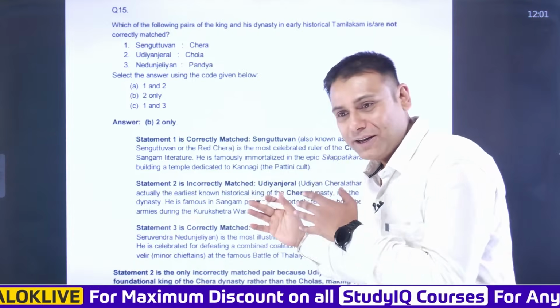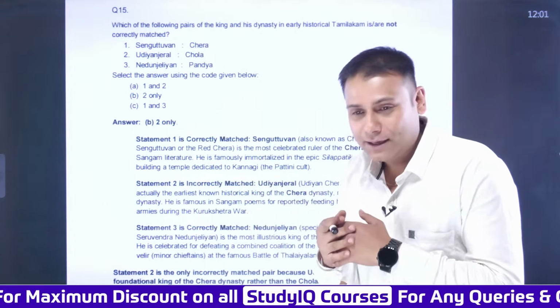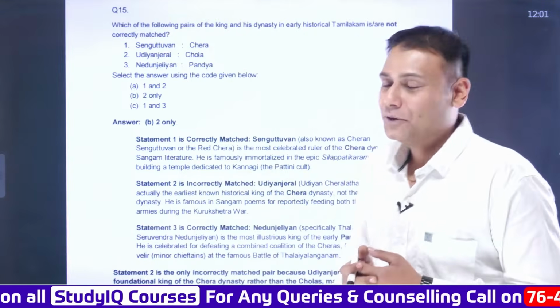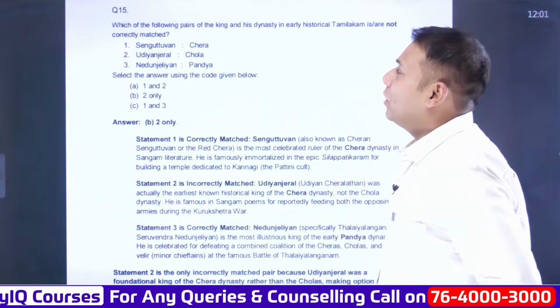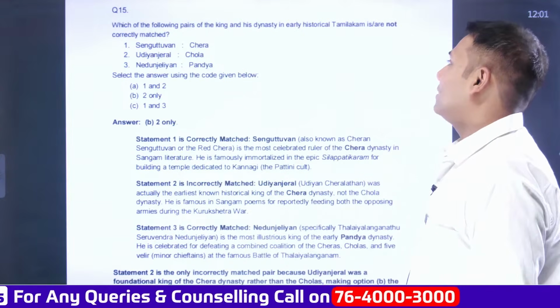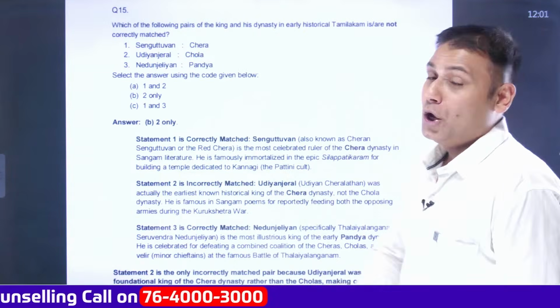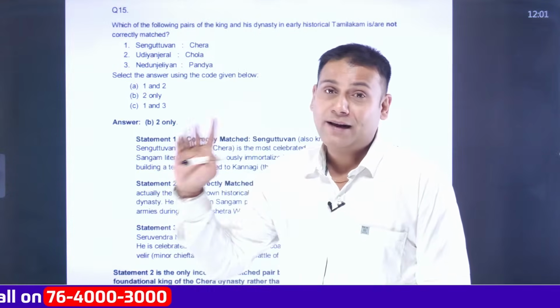So we are focusing on history right now, and with due respect, not on the perspective of inflation and so on. Okay. Now, which of the following pairs of the king and his dynasty in the early historical Tamilakam are not correctly matched? We have seen this as a part of the Sangam text.